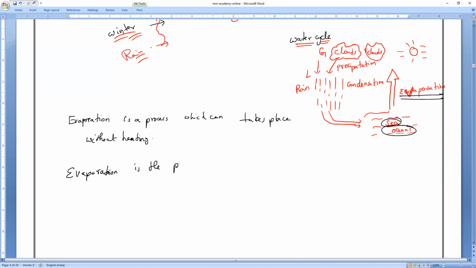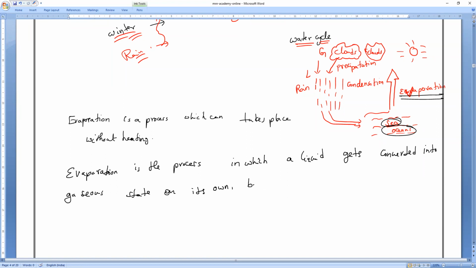Evaporation is the process in which what state is converted to what state? A liquid state is converting into the gaseous state. Is it anybody's doing, or is it doing its own? It is on its own.